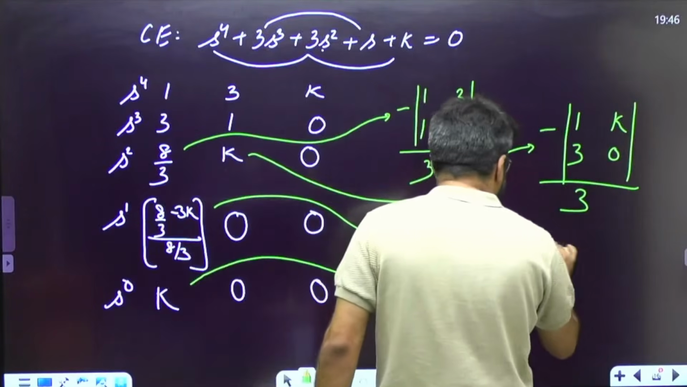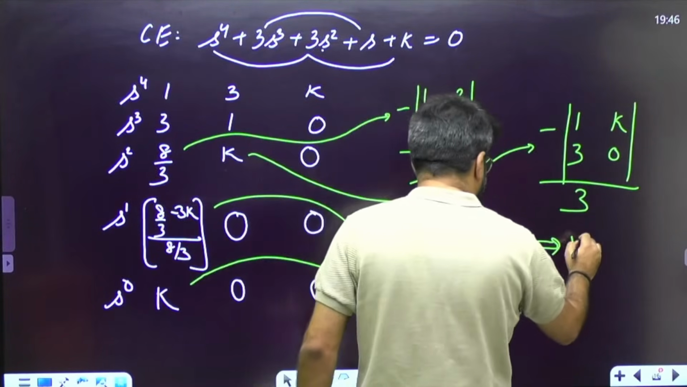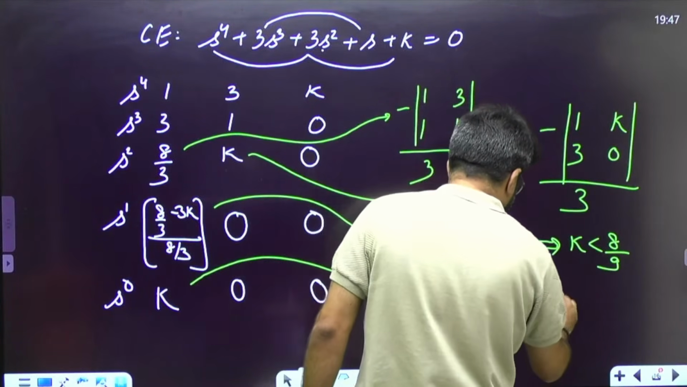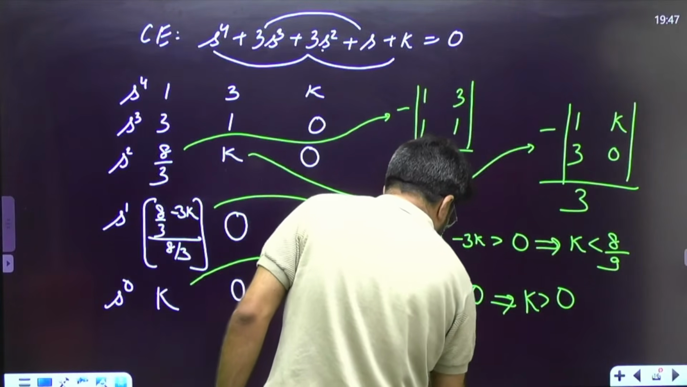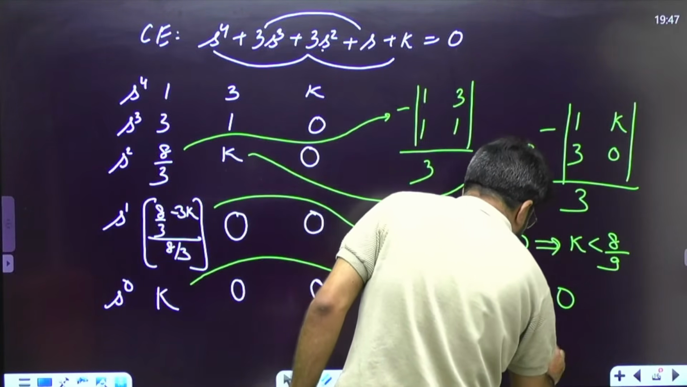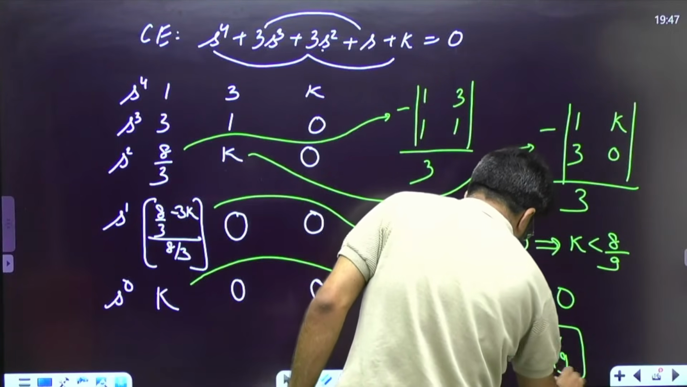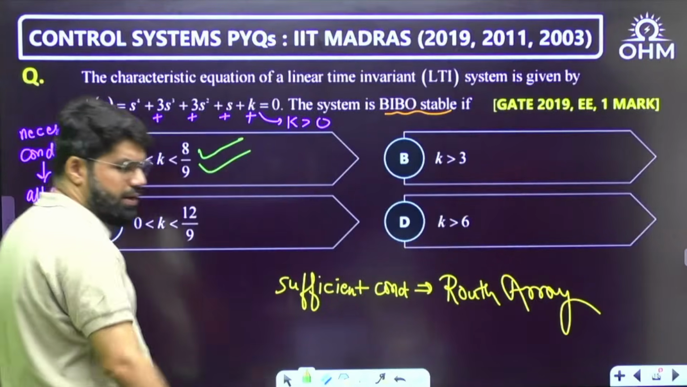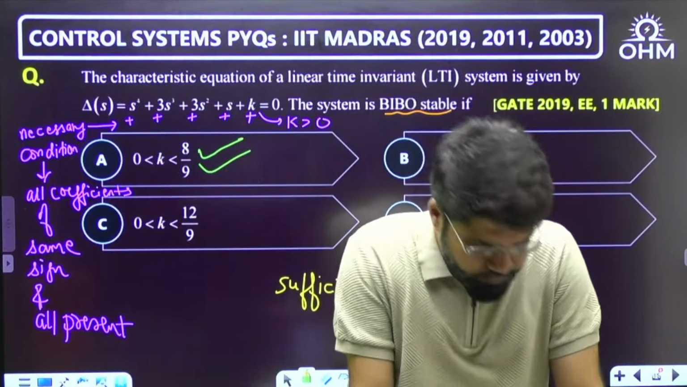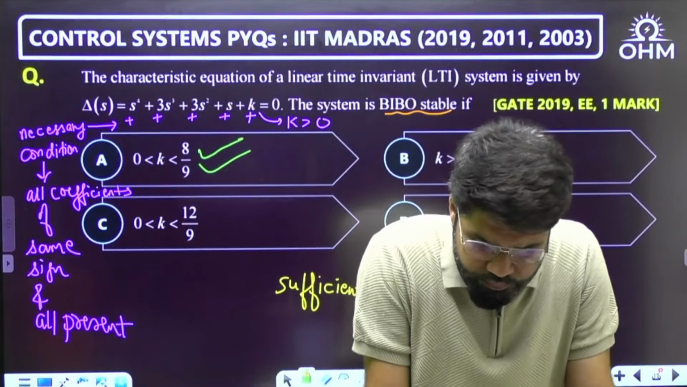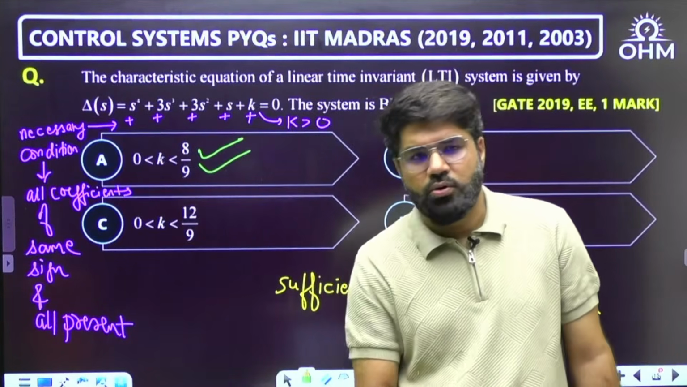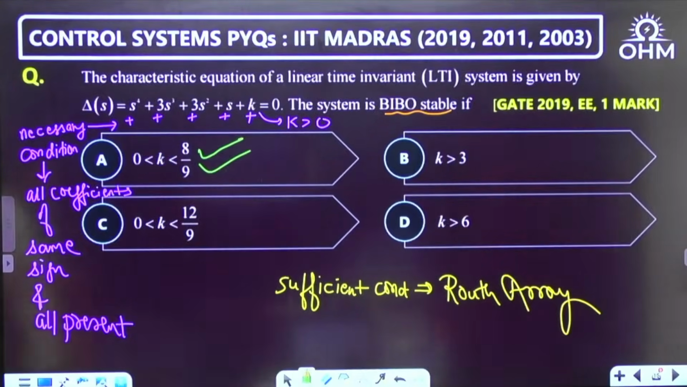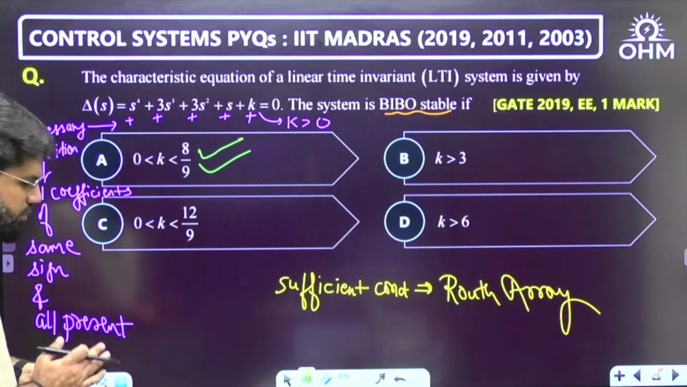So when I solve this one, I'll get 3k, 3 I divide here, so k will become less than 8 by 9. And this will give you k greater than 0. So what is my final range of k? K has to be greater than 0 but less than 8 by 9. K must be between 0 to 8 by 9. You can tick mark option number A, right? Correct, Sirisha. Option number A is what you can directly tick mark here. Okay, everybody? Option number A. Next question.